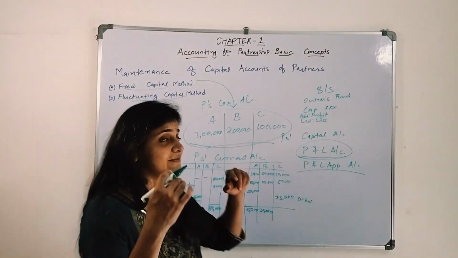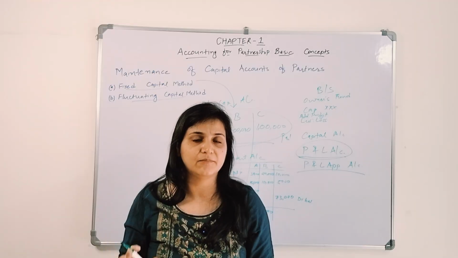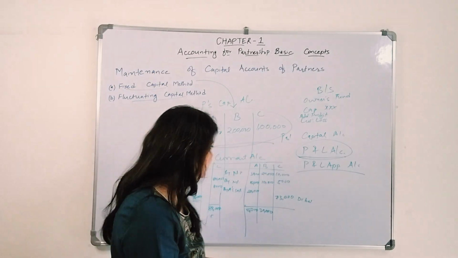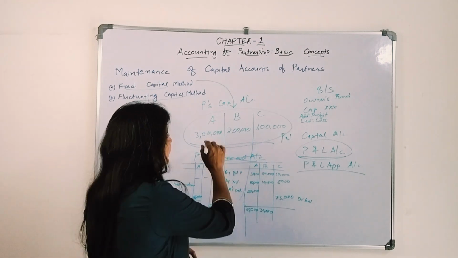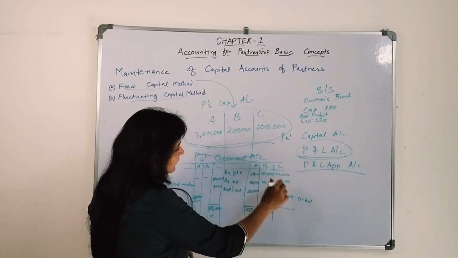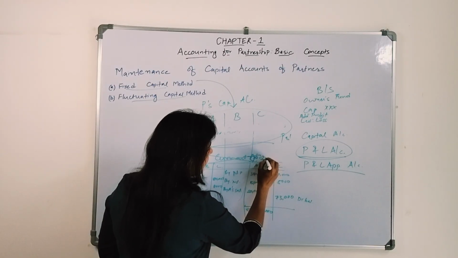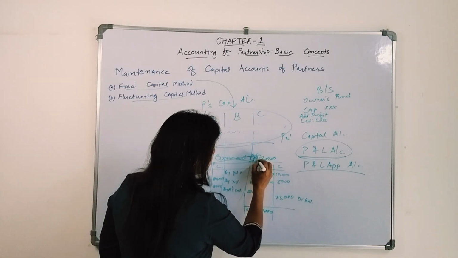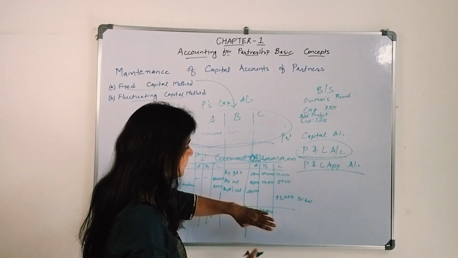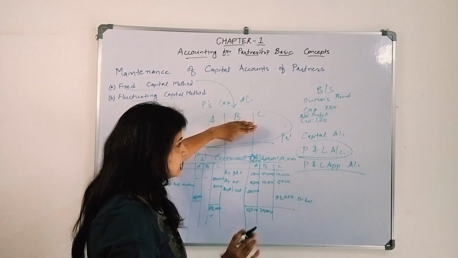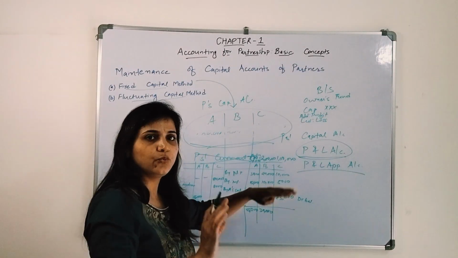Now when I say the second method, what is the second method about? It is about the fluctuating capital method. Under the fluctuating capital method, no need to prepare this current account. No need to prepare this capital account. Whatever effect we have given over here, 3 lakh, 2 lakhs and 1 lakh, we have to prepare only one account, partners capital account, and their capital will fluctuate.